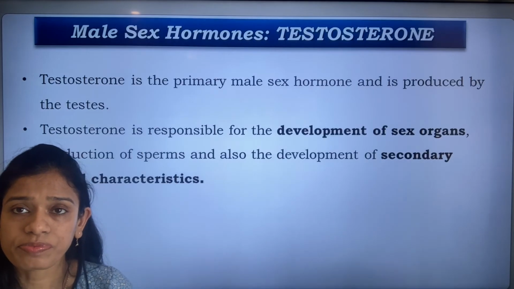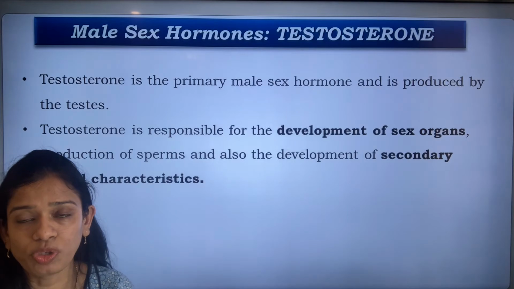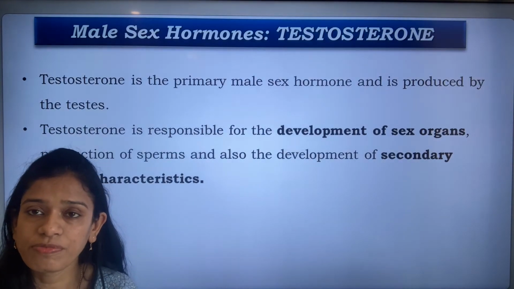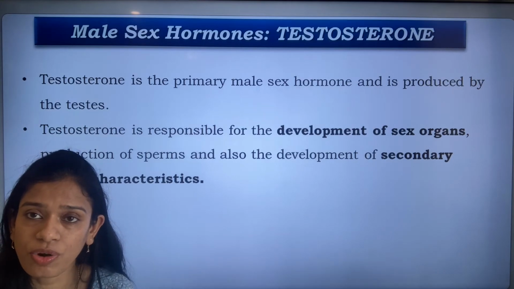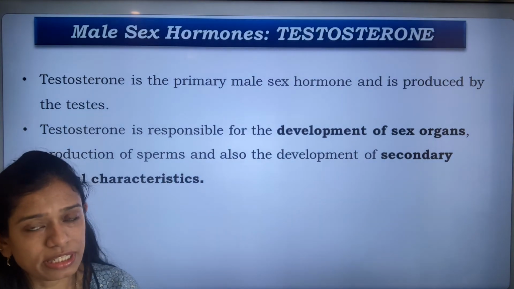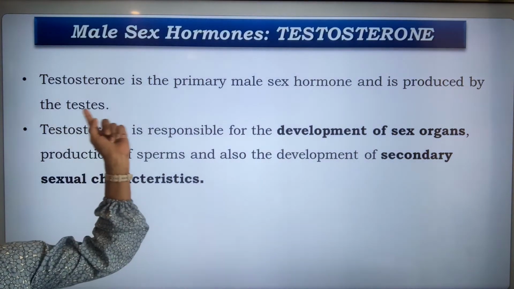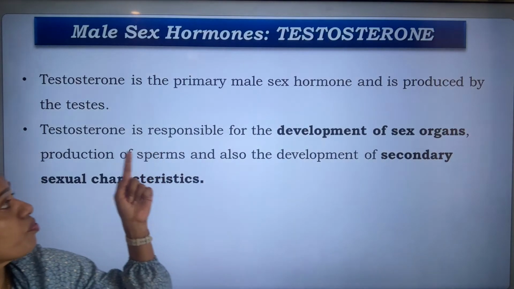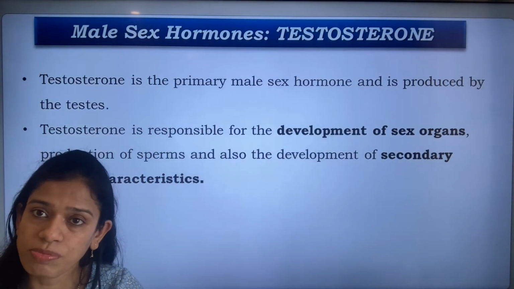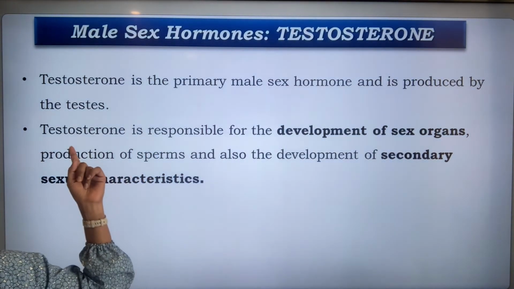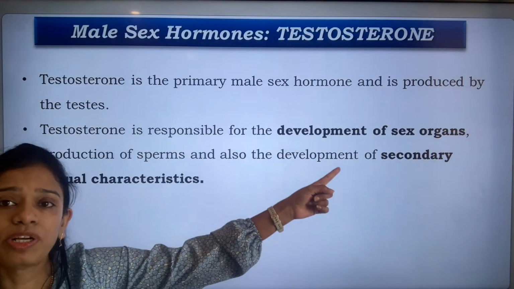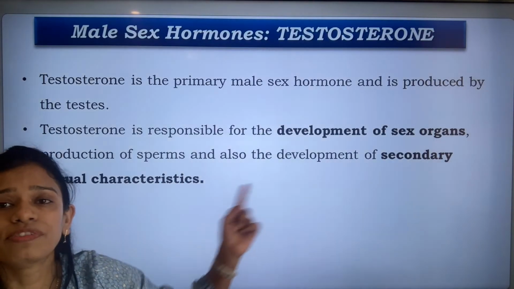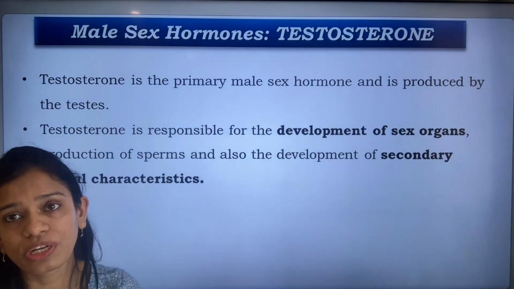The next thing is the male sex hormone, testosterone. I told you which organ of the male reproductive system produces the testosterone. It is the testis. So testosterone is the primary male sex hormone and is produced by the testis. So the testis produces the sperms as well as the testosterone. It is responsible for the development of the sex organs, the production of sperms, and also the secondary sexual characteristics.